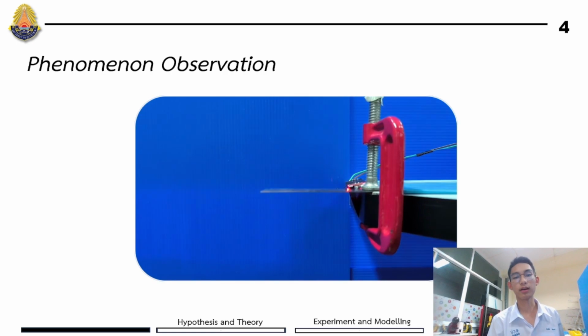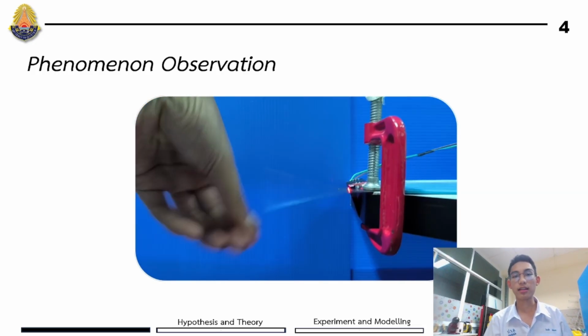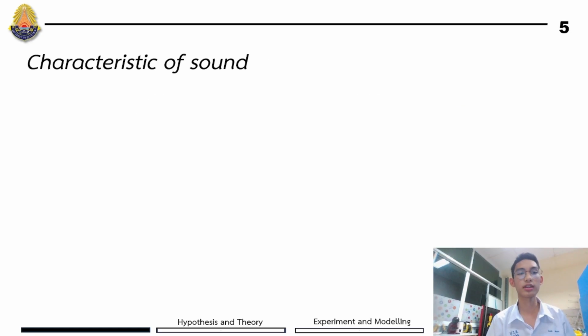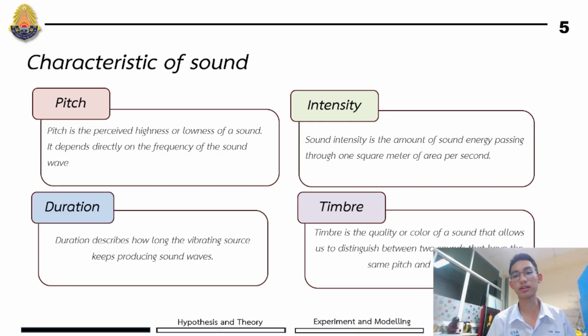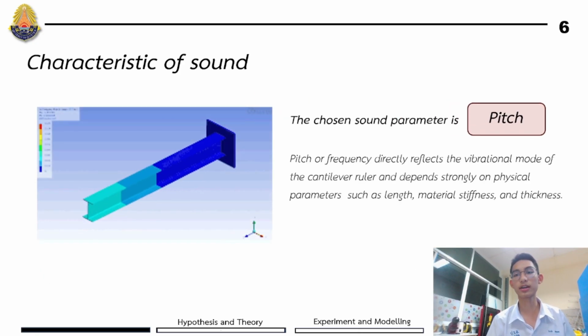For the outline of the experiment, this is the phenomenon observation. As you can see from the video, the ruler is clamped at one end, and we push the ruler down and release it. This causes the ruler to vibrate and emit the characteristic sound. The characteristics of sound contain pitch, intensity, duration, and timbre. The chosen sound parameter is pitch.